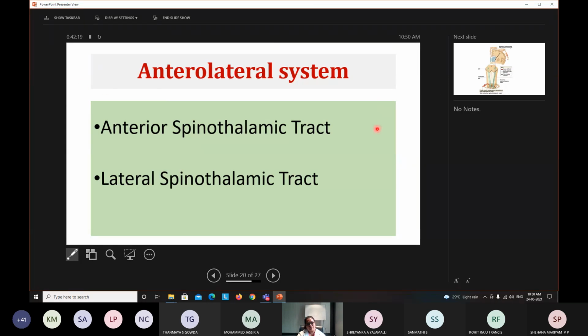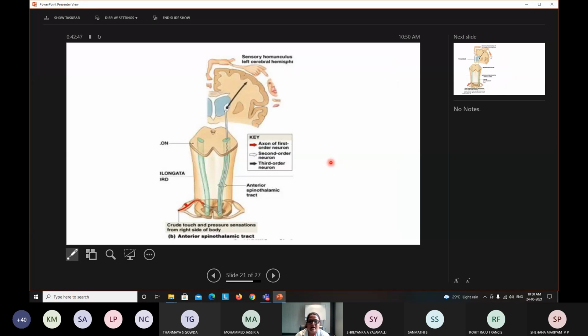So the previous one we discussed was called the medial lemniscal system, and these are called the anterolateral system. When the question is asked on the anterolateral system, it is understood that you have to explain both the tracts. The origin might be a little different, but the course and termination are the same for these two tracts. And let us see how they are arranged.